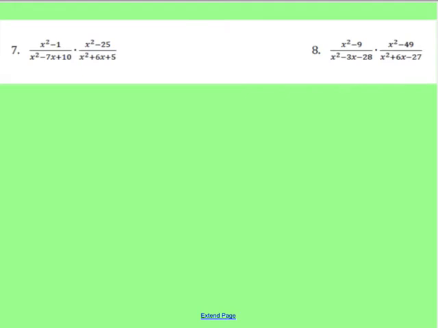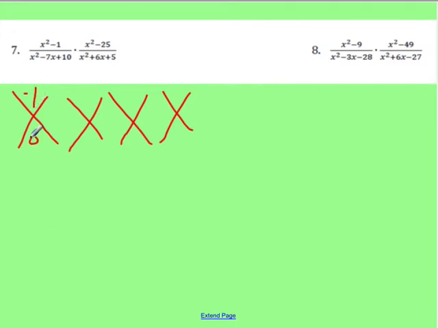Okay, let's take a look at number 7. We have a lot of x's that we need to do. We actually have 4 x's. For the first one, we're multiplying to negative 1 and adding to 0. That's the x squared minus 1. Well, that's going to be 1 and negative 1.